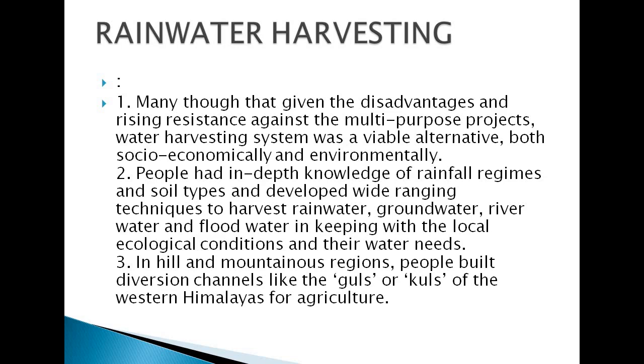So in ancient India, in the hill and mountainous regions, people built these diversion channels. They also had rooftop rainwater harvesting systems channelized through pipes, so that the water comes straight from this channel to the agriculture or irrigation areas, directly to the farming areas.